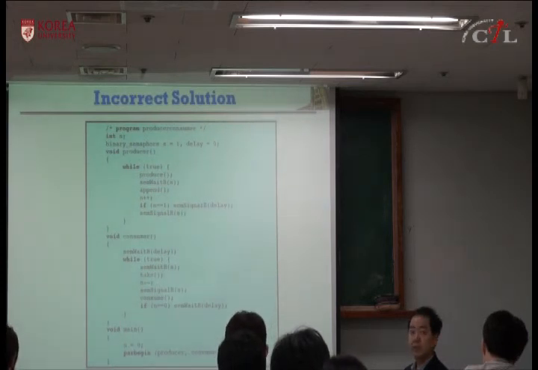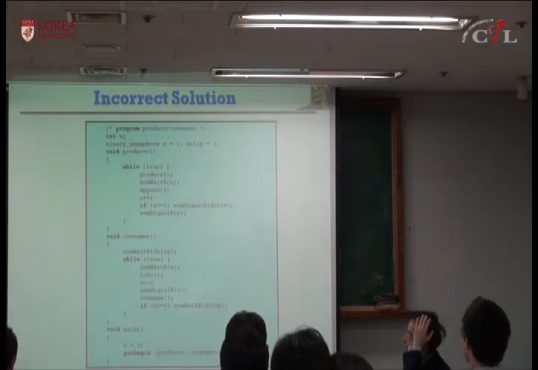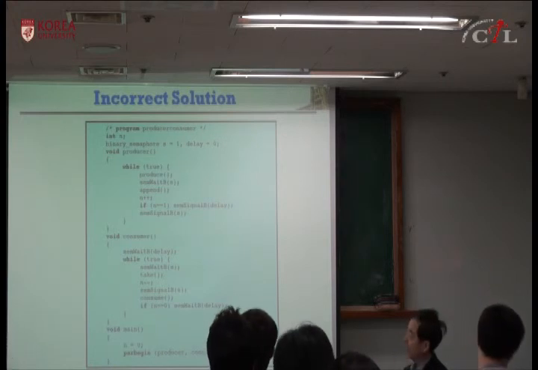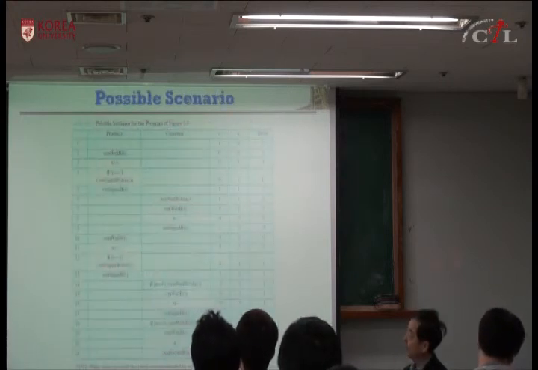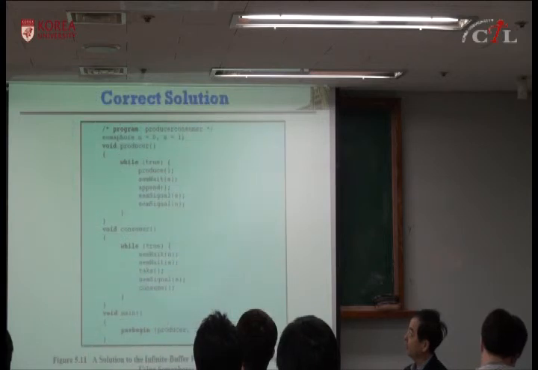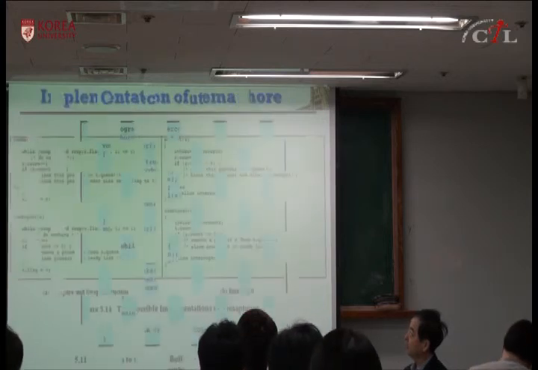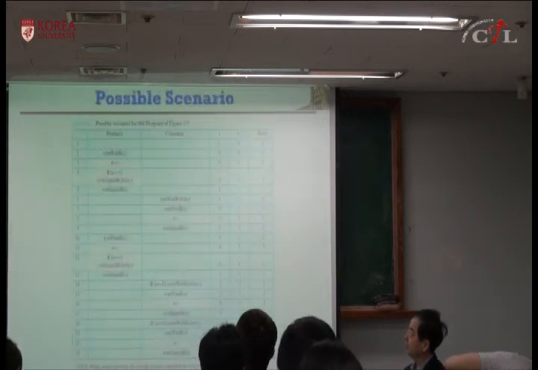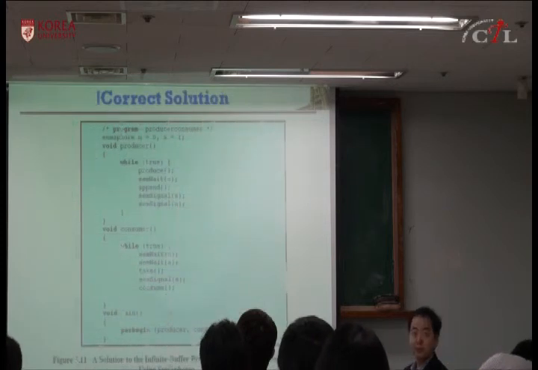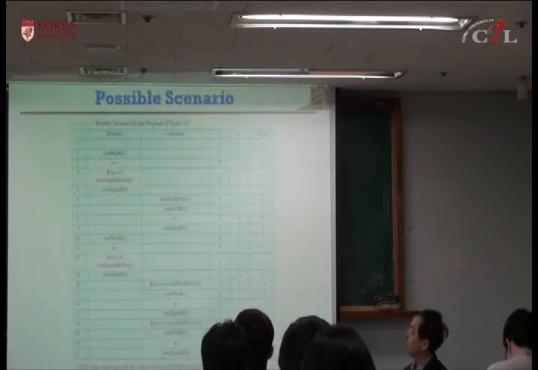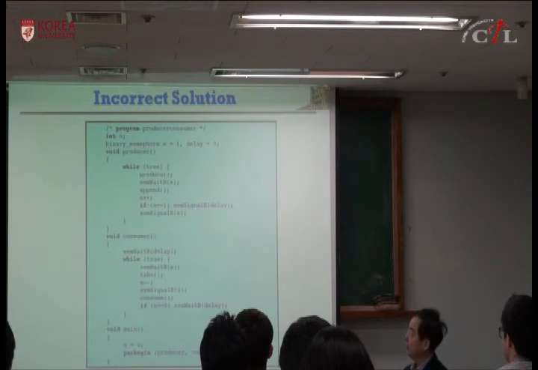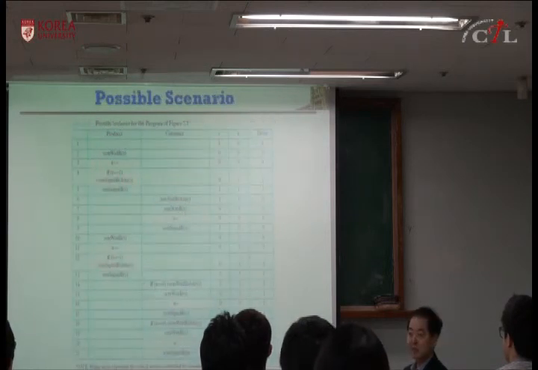This is some incorrect solution. And this is why it is incorrect. This is the correct solution. I was trying to go to here, but we don't have much time. So let me try to explain this one.